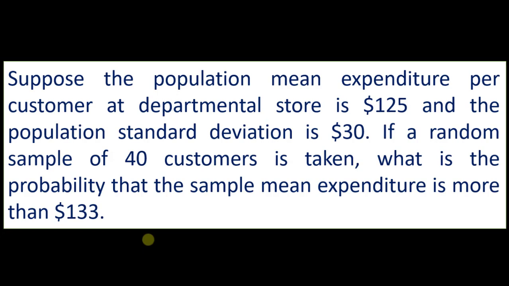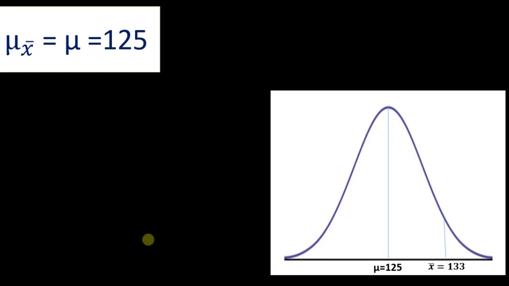Suppose the population mean expenditure per customer at a departmental store is $125 and the population standard deviation is $30. If a random sample of 40 customers is taken, what is the probability that the sample mean expenditure is more than $133? Here we have the population mean, $125, and the population standard deviation, $30.